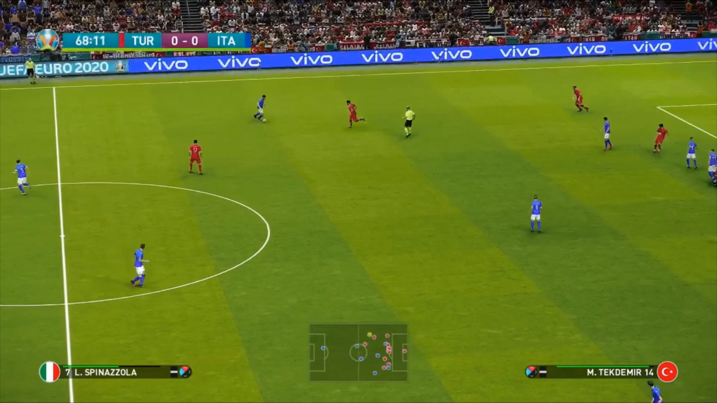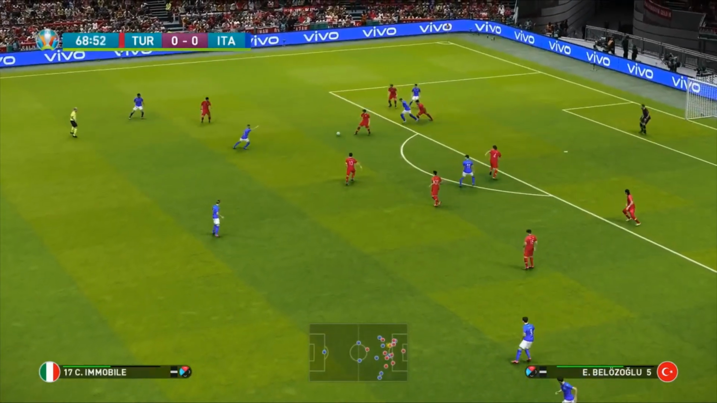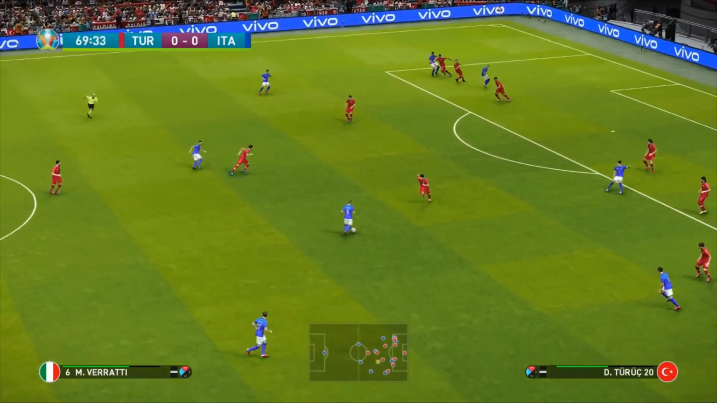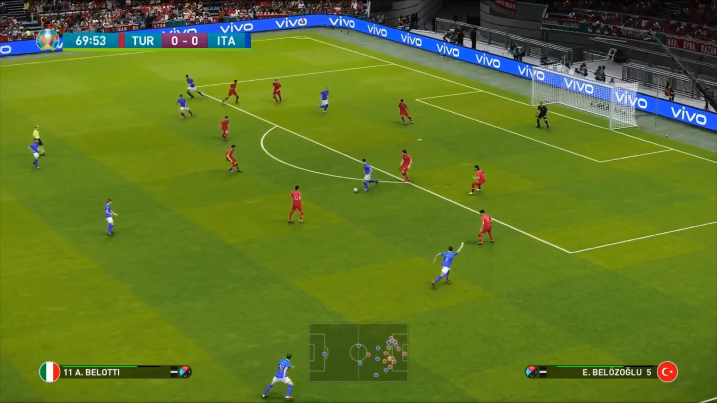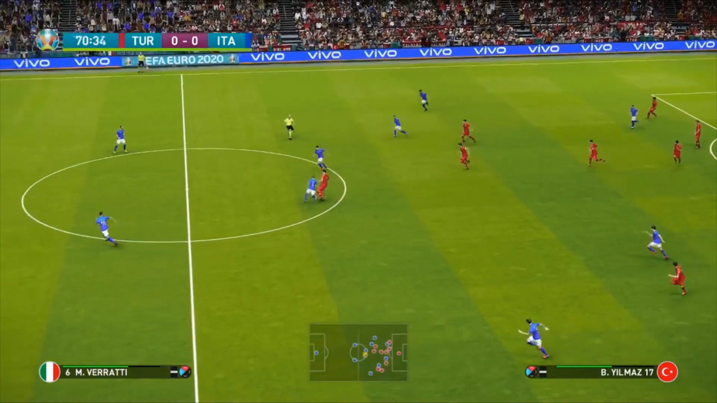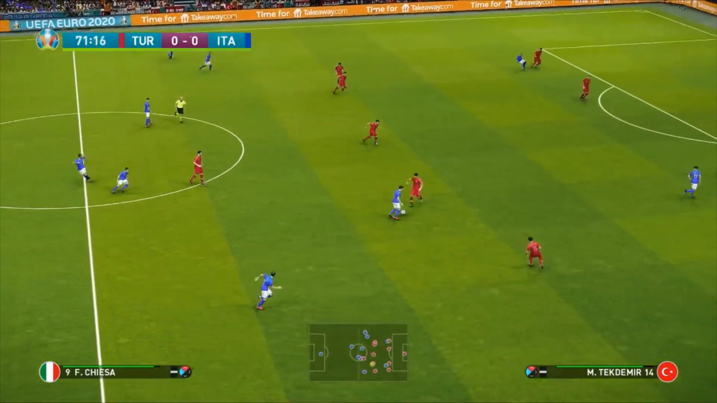Here's Spinazzola into Marco Verratti of PSG. Belotti, poor ball. Somehow stays in Italian possession. Here's Verratti again. Into Belotti. Takes a touch. Back to Verratti again, but it's a poor ball from Belotti. And it's gone straight back to the Turkish attack here. It was Yilmaz on the ball who just couldn't keep it.